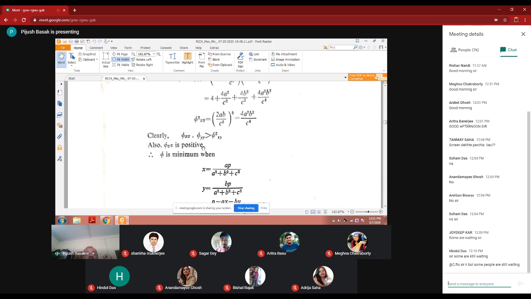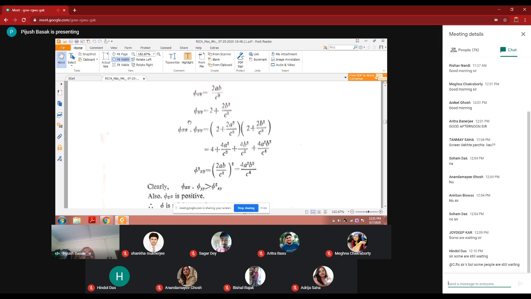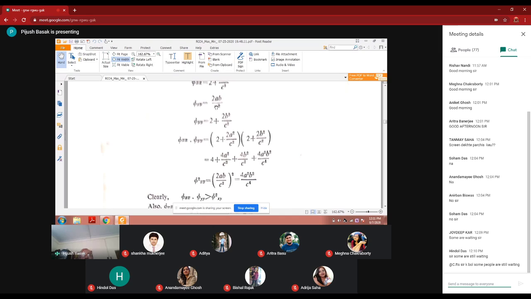So the condition is fxx into fyy greater than fxy square. Here phi xx is 2ab by c square. It is positive because a and b are sides of the triangle.